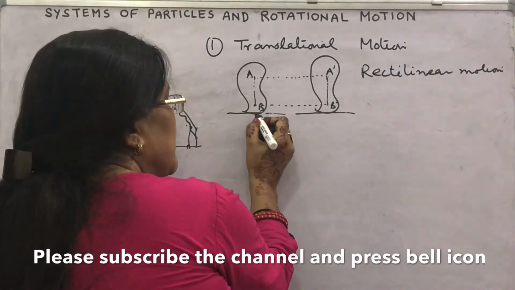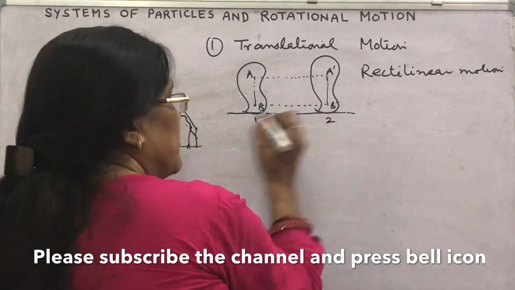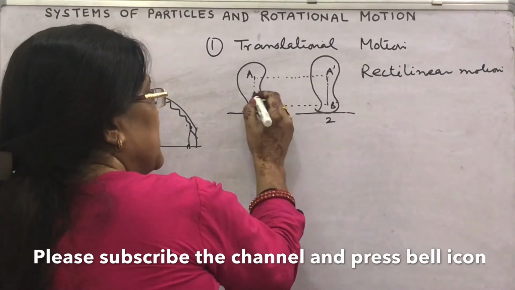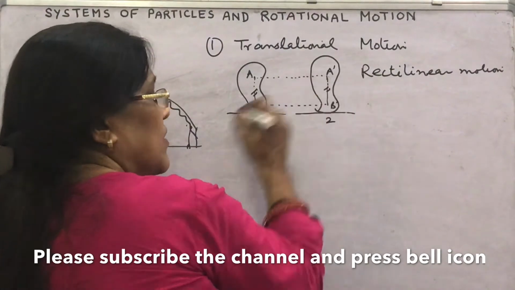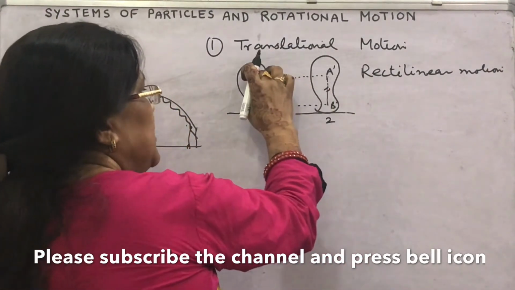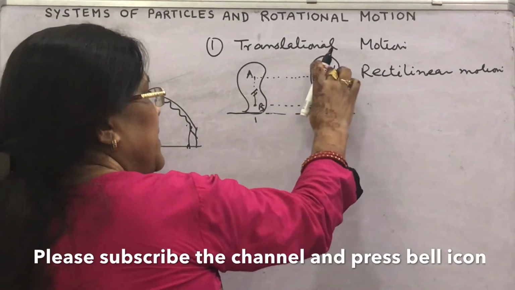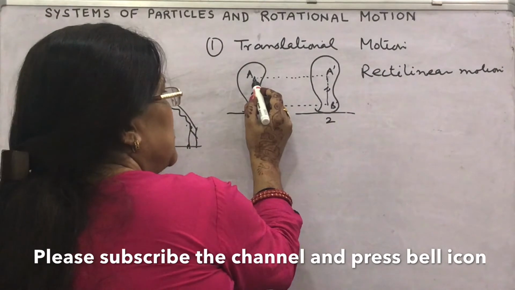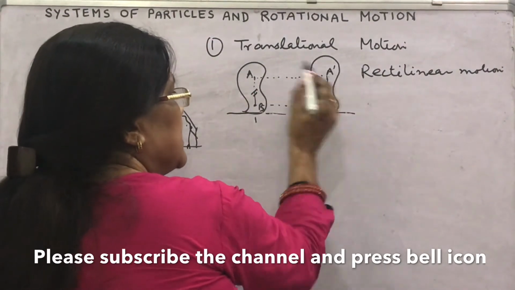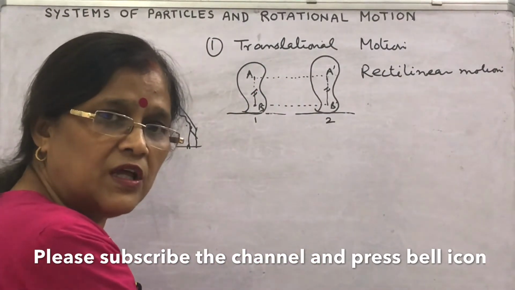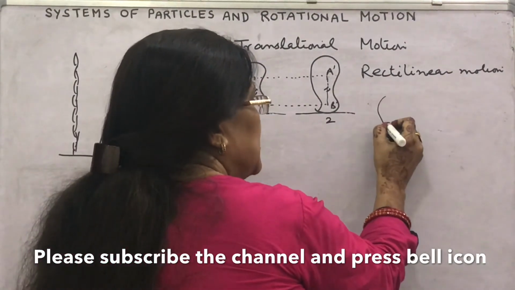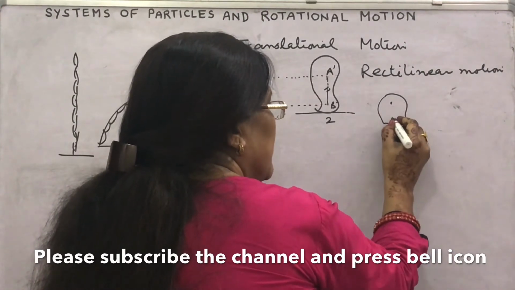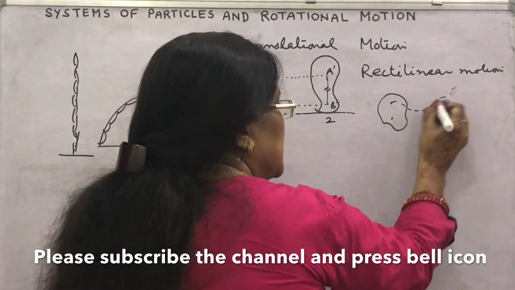This is position number 1 and this is position number 2. We have seen that AB and A dash, B dash both are parallel. In any of the new positions, the line joining the two internal points will always be parallel. And if the line joining the same point is a straight line, then it is rectilinear motion. And what if the line joining is a curve? Suppose I take this point A and B, this is the situation here.